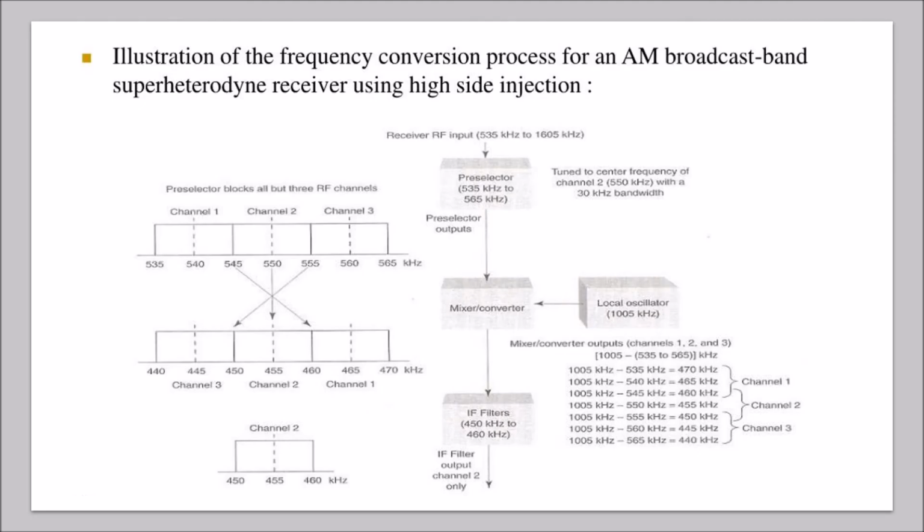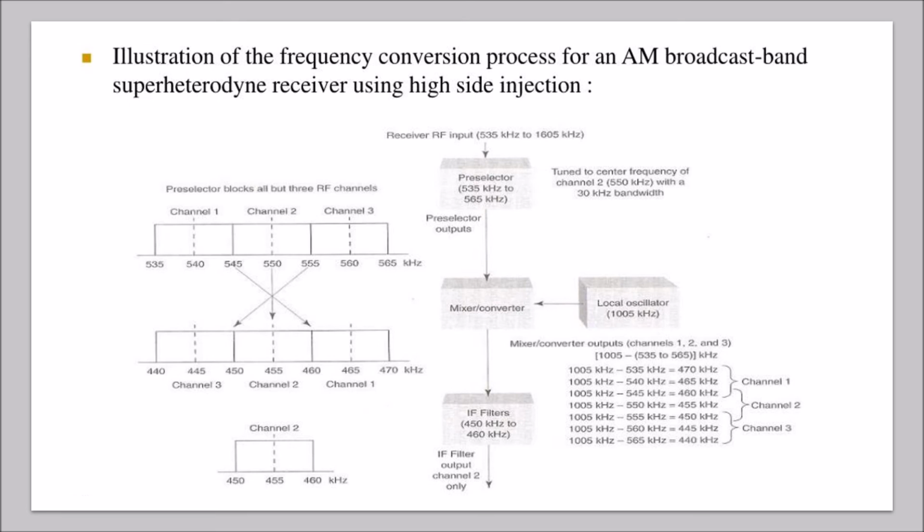This is the illustration of the frequency conversion process using high side injection. In the mixer or converter, RF signals are combined with the local oscillator frequency. The local oscillator is designed such that its frequency of oscillation is always above or below the desired RF carrier. Therefore, the difference of RF and oscillator frequency is always equal to the IF frequency.